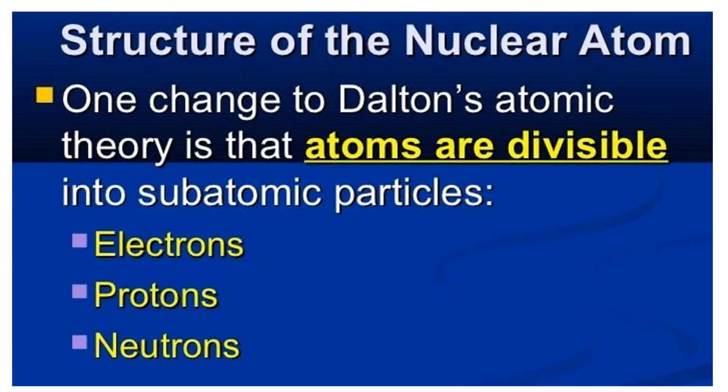So what are the changes from Dalton's theory, or the transformations from Dalton's theory to Rutherford's model? One change is that Dalton's theory states that the atom is indivisible, but later on it was proved that atoms are divisible into subatomic particles such as electrons, protons and neutrons.